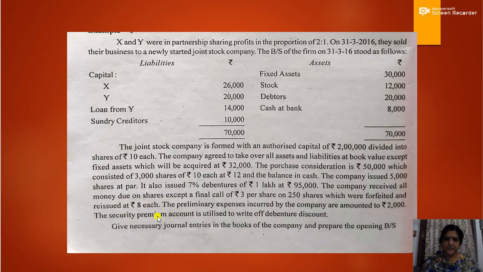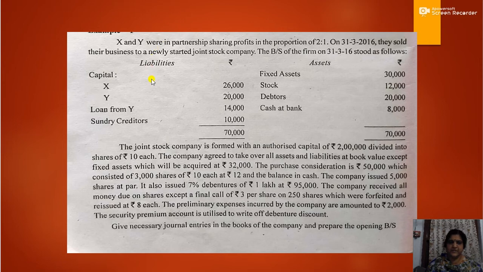The security premium account is utilized to write off debenture discount, and you have to give necessary journal entries in the books of the company and prepare the opening balance sheet. Okay, so this is the question. The balance sheet of the vendor firm is given, then additional information is also given, and you have to pass necessary journal entries and also prepare the opening balance sheet in the books of the purchasing company.